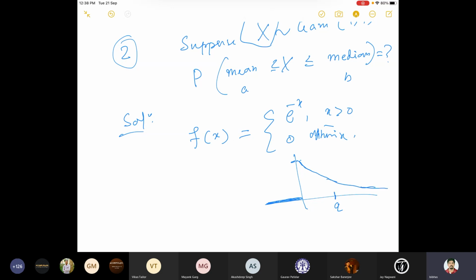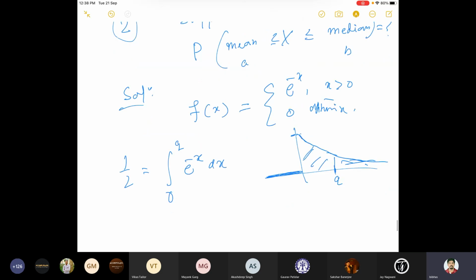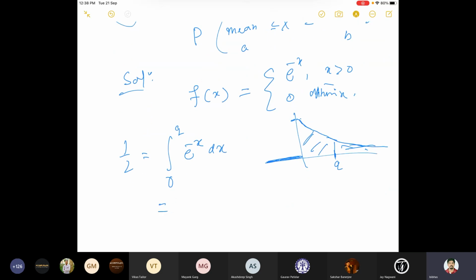So we have to find the value q for which the probability is divided into half, like the area under the curve. This is what the median is. So half should be equal to the integral from 0 to q of e to the power minus x dx. This is what we need to find. From here we'll find q, and then q will be the median.